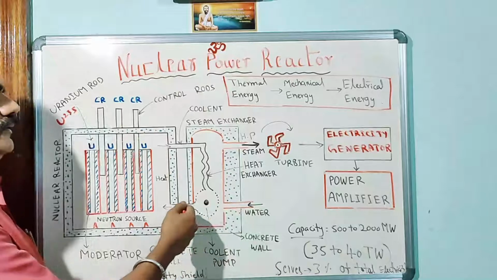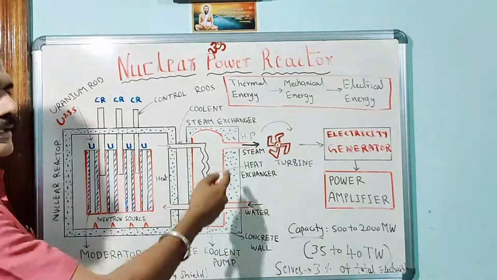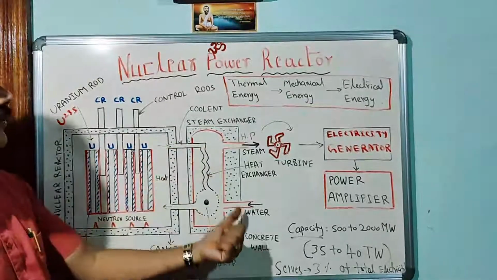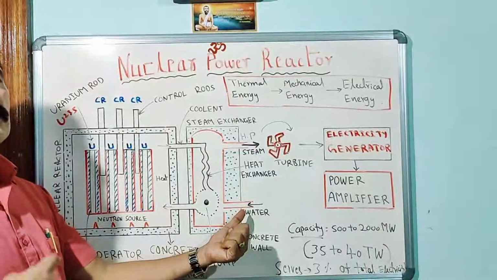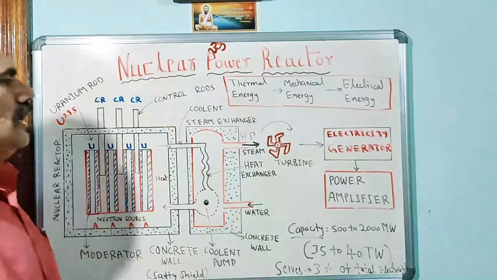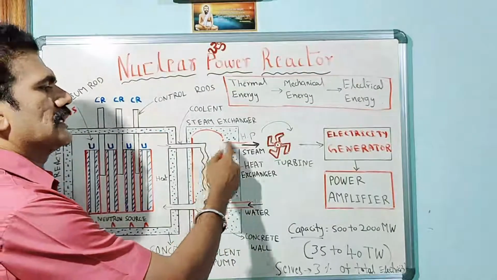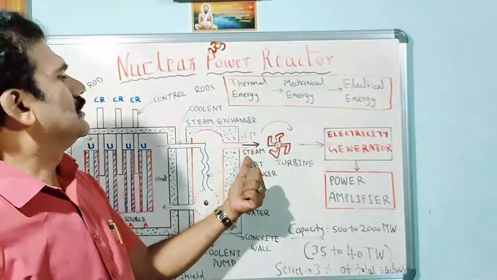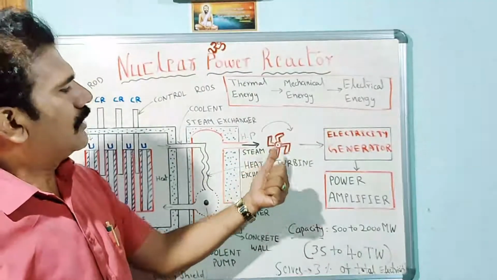So normally water is allowed to pass through the steam exchanger. Whatever heat is absorbed by the coolant makes the water boil, and then it is converted to steam, so that high pressure steam is obtained from the steam exchanger in the second unit. This high pressure steam is allowed to fall on the turbine.